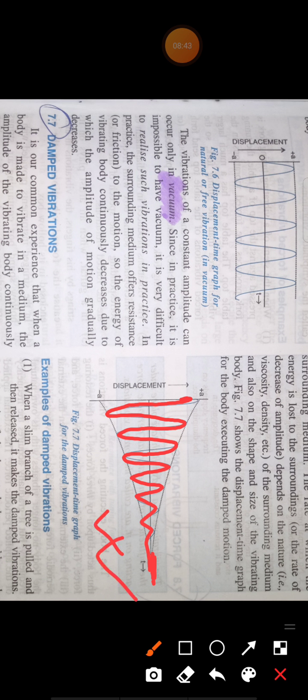These two graphs come often in your exam, so practice these two graphs: the displacement-time graph for natural vibration and the displacement-time graph for damped vibration. It is decreasing in nature.